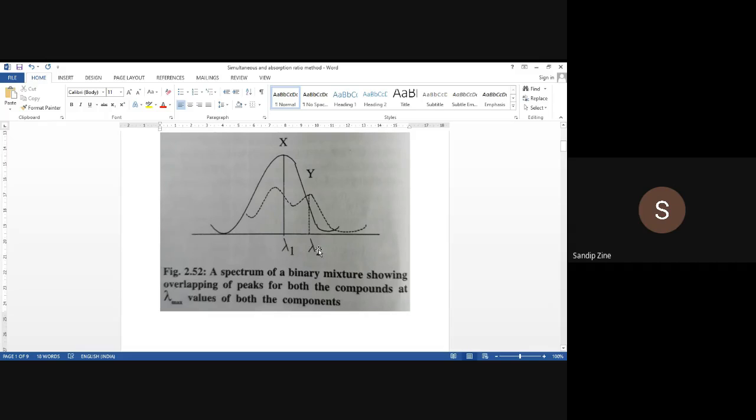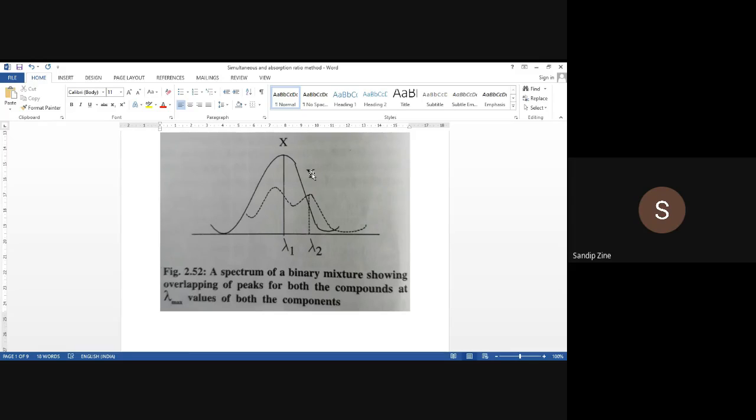These two values generally we will find out. In order to find the concentration of both the compounds, we have to find out the concentration of X as well as the concentration of Y through UV spectroscopy. So that's why we will observe this case as a multi-component analysis, because peaks are overlapping with each other.